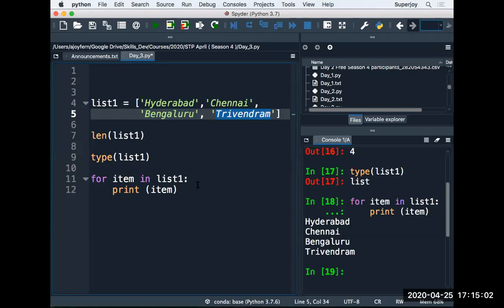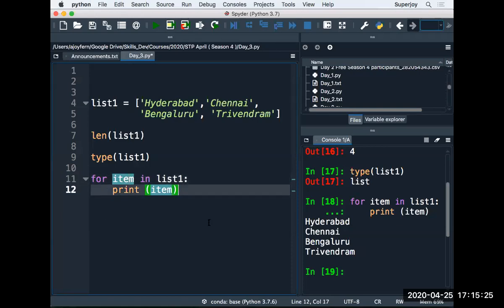So now you should get an understanding that item is not an index here. Item is directly the value in the list. The item is directly referring to the names in the list. It is not an index. And you can have any name. I have taken the name item, but you can have any name here.